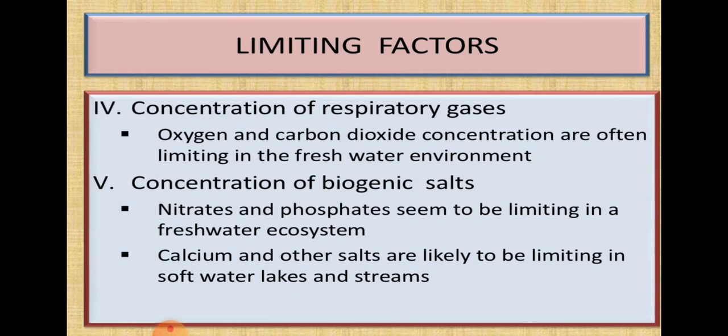So next one is concentration of biogenic salts. Salts means nitrates and phosphates, which seem to be limiting in a freshwater ecosystem. These also play a very important role, nitrates and phosphates. And calcium and other salts are likely to be limiting in soft water lakes and streams.